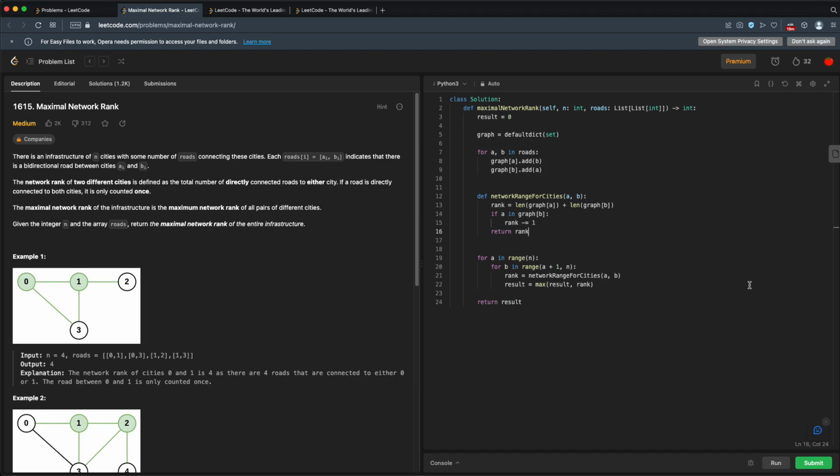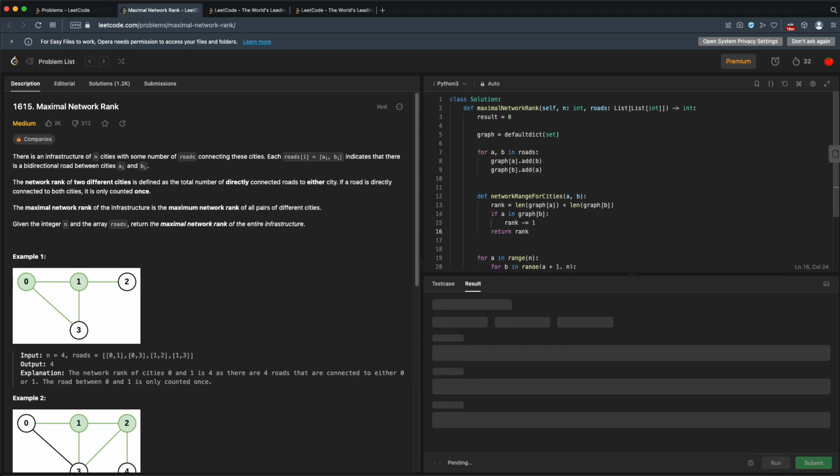Okay, I think this looks pretty good. We've broken this out into sort of 3 pieces. First piece is build our graph. Second piece is go through every pairing. And the third piece is this helper function that will calculate the rank for every pairing, or for a pairing of two cities. At the end, we return our result.